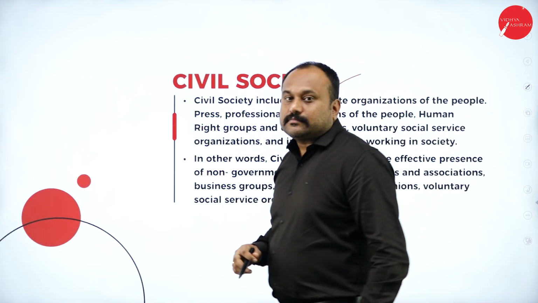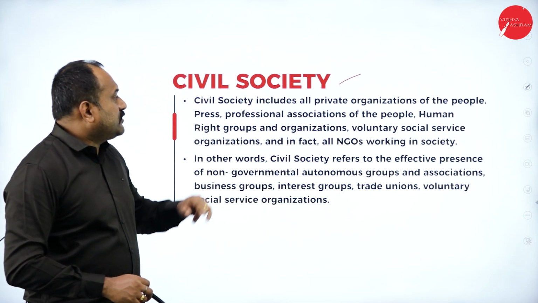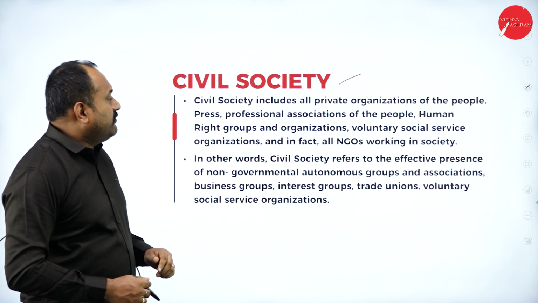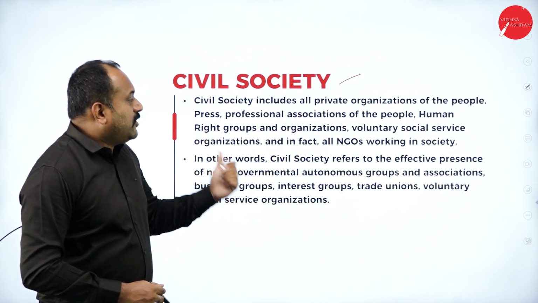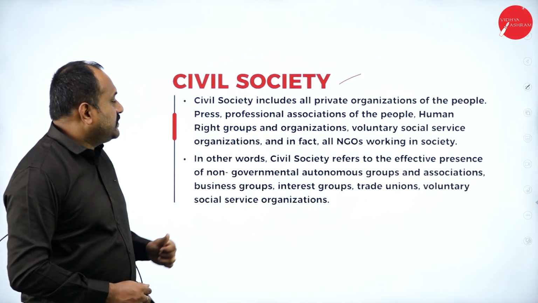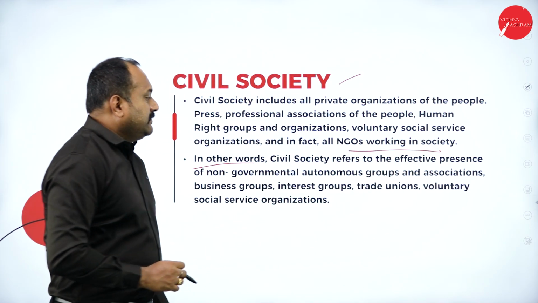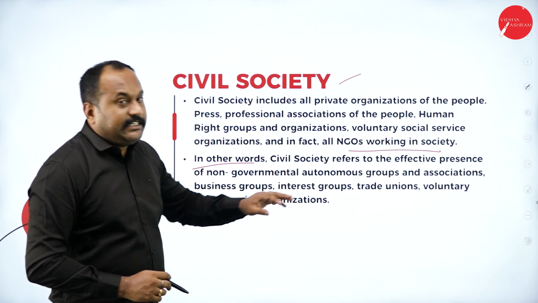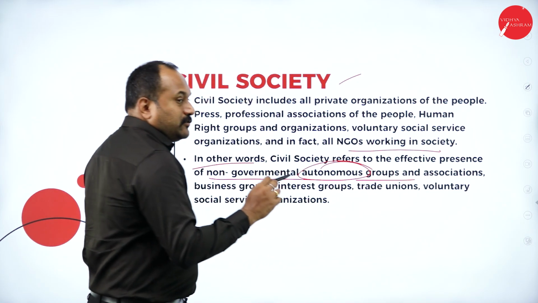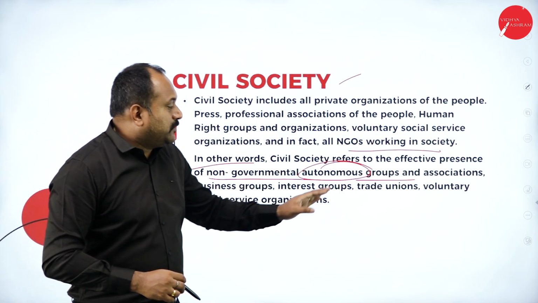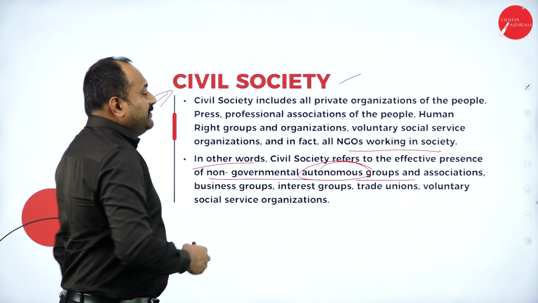Civil society, you can get an MCQ question with this. Civil society includes all private organizations of the people, press, professional associations of the people, human rights groups and organizations, that is voluntary social service organizations, in fact all NGOs working in society. In other words, civil society refers to the effective presence of non-governmental autonomous groups and associations, business groups, interest groups, trade unions, voluntary social service organizations. They are called the civil society.